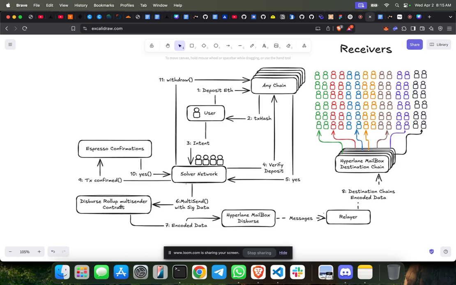What it does is it provides Hyperlane intents using the mailbox, and this distributes funds across all the chains. And as soon as we get the confirmation from the rollup that the transaction has been confirmed, we instantly solve the liquidity for the solver network, so that they can withdraw the funds which have been deposited on that particular chain.